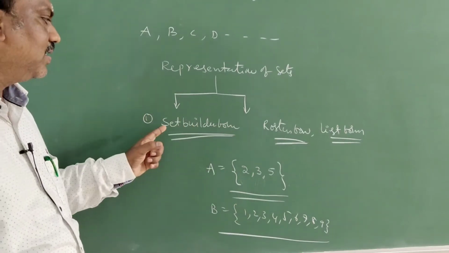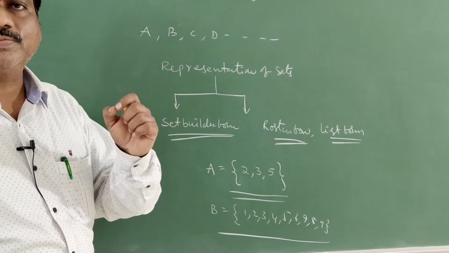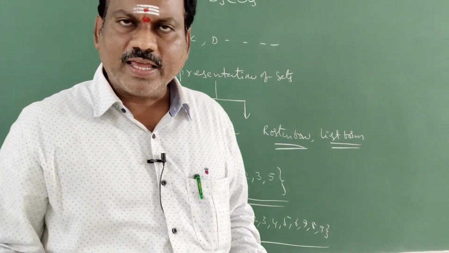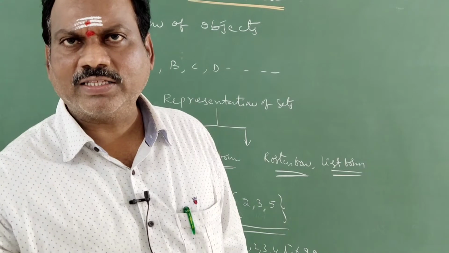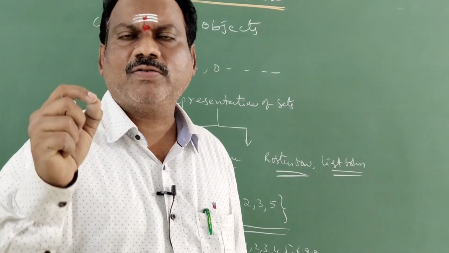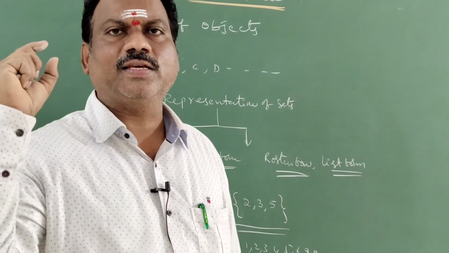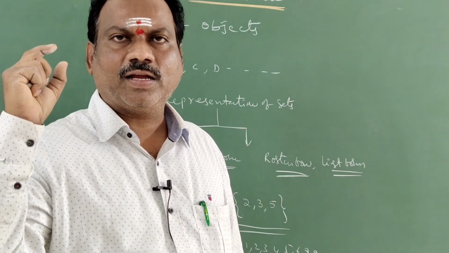Next, the second one is the set builder form. What is meant by set builder form? In this form, the elements which are present in the set possess one particular property. Understood, students?